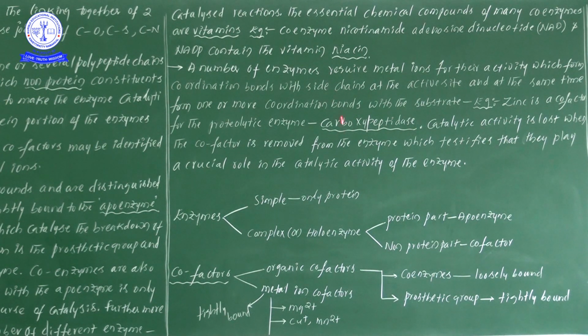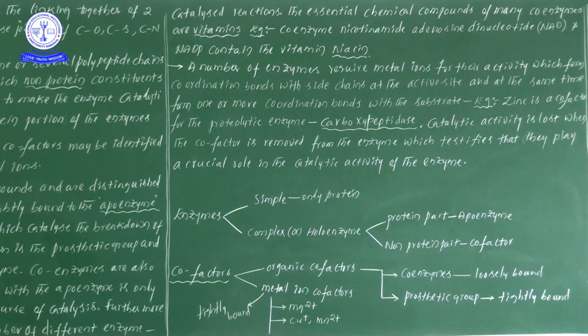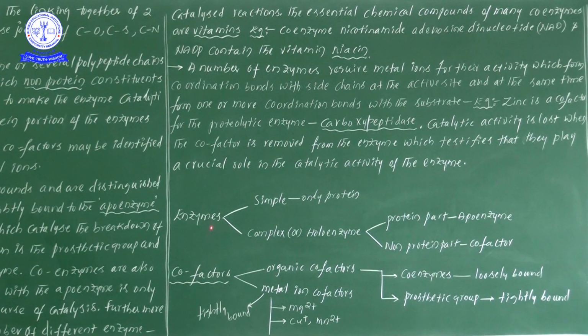Before I start explaining this table, I'll explain it one more time. Enzymes, from our knowledge point of view, are divided into two types: simple enzyme and complex enzyme.